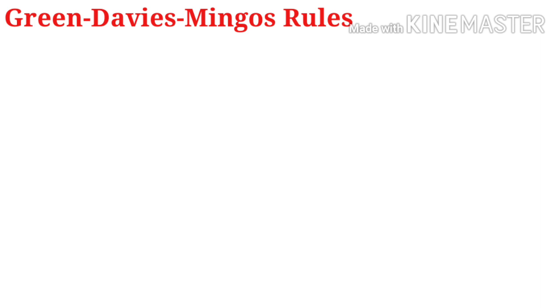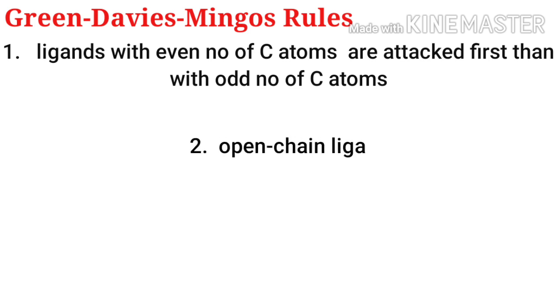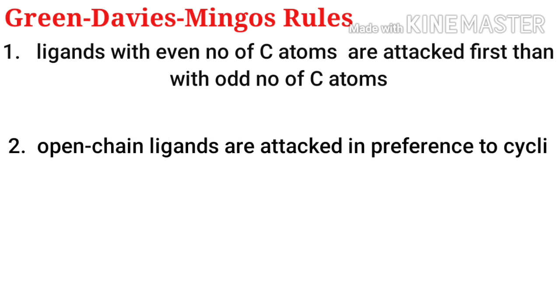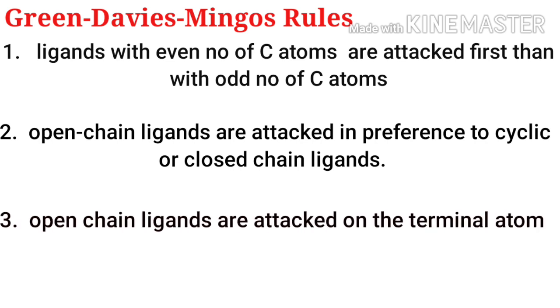The reactivity pattern of some coordinated polyenes towards nucleophilic attack was studied by Green, Davies, and Mingos. They proposed a set of rules to predict the site of attack. The first rule is that ligands with an even number of carbon atoms are attacked in preference to those with an odd number of carbon atoms. And the second rule is that open chain ligands are attacked faster when compared with cyclic or closed chain ligands. Usually open chain ligands are attacked on the terminal atom.